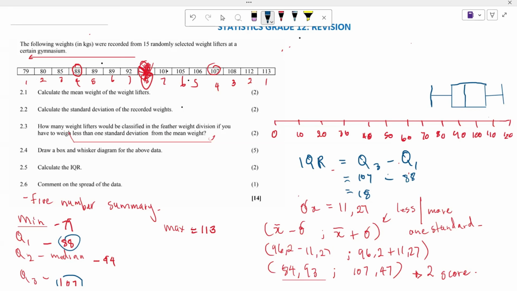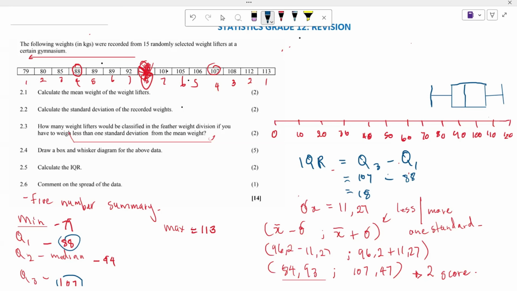And then lastly, what is it that they want us to do? They want us to comment on the spread of the data.